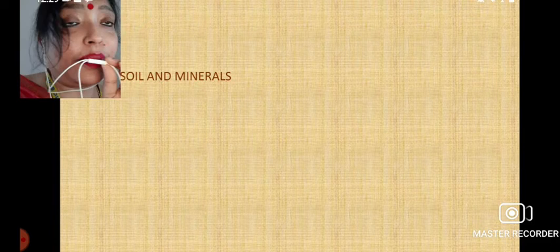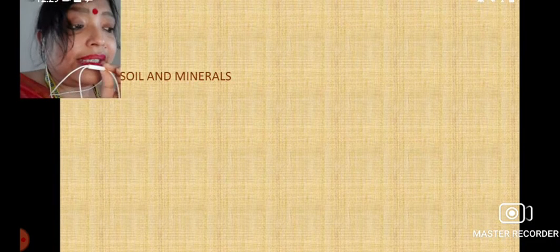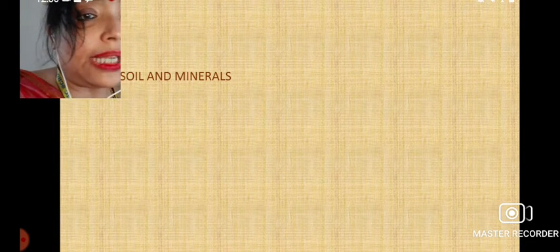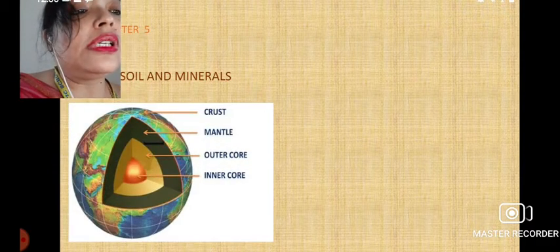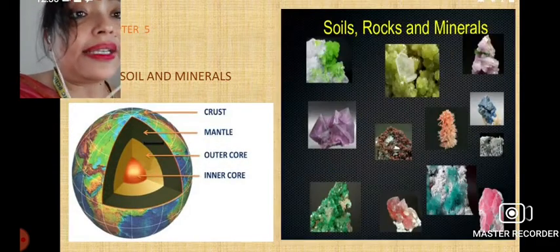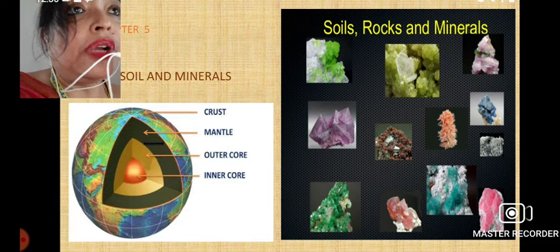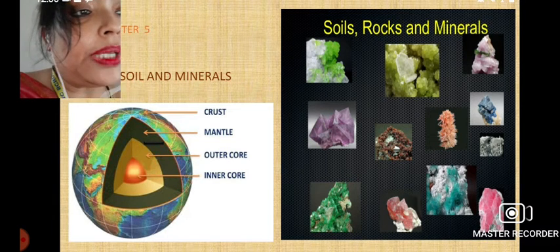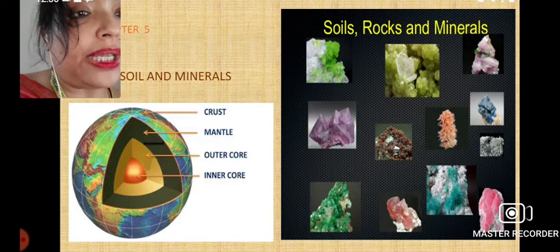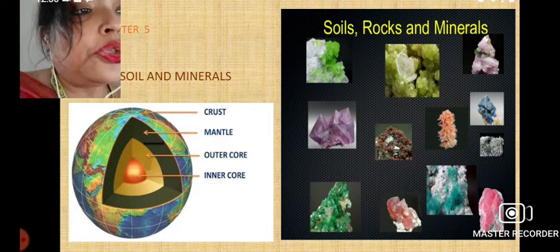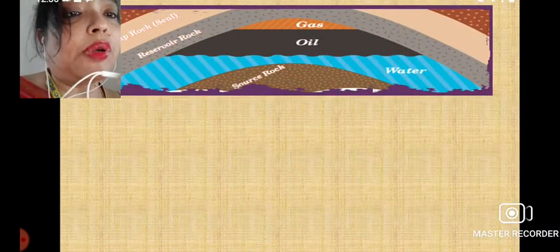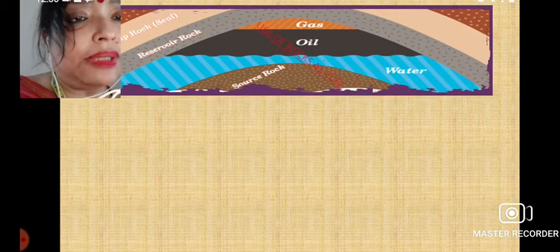Since a few days, we are doing chapter 5 of your book, that is Rocks, Soils, and Minerals. Yesterday, in the last class, we had discussed rock as a fuel, the fuel which can be obtained from the rock, in which we studied coal. So, today we are going to learn about the use of petroleum.